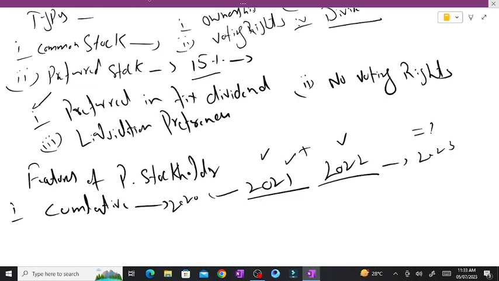The company will pay you all the years' dividends in that particular time period. Okay, that's why we are saying that it becomes cumulative.